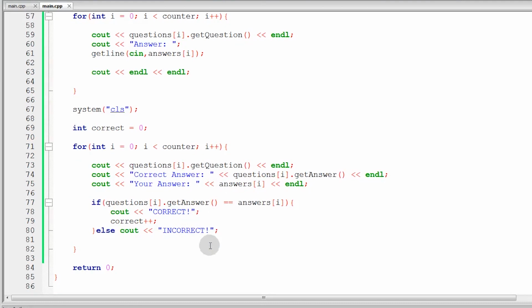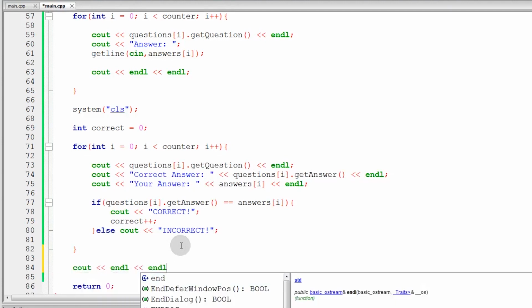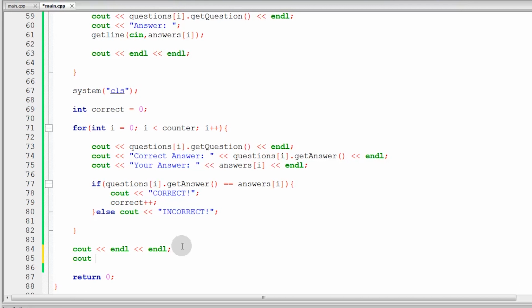Dadagdagan ng isa. Now, sa pagkatapos natin i-check lahat ng problem na yan, then mag-see out tayo ng dalawang NL uli dito para malayo-layo. Then, isi-see out na natin yung final score. Final score. Then, ang ilalagay natin is yung correct natin. Then, over. So, paano natin malalaman kung ilan yung total items natin? Siyempre, kung ilan yung questions, which is yung counter sa taas. So, yun yung ating program. So, tapos na ang ating program, guys.